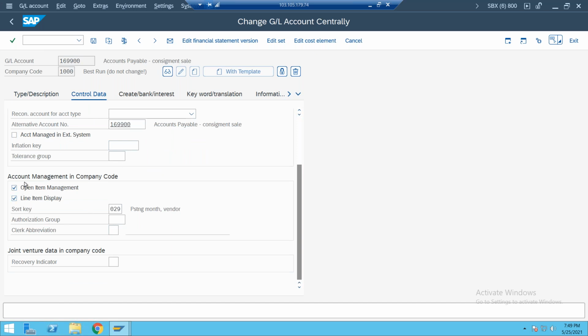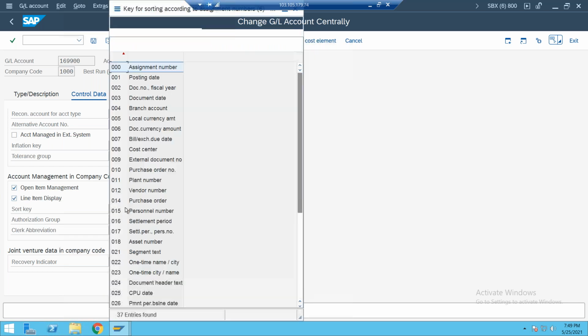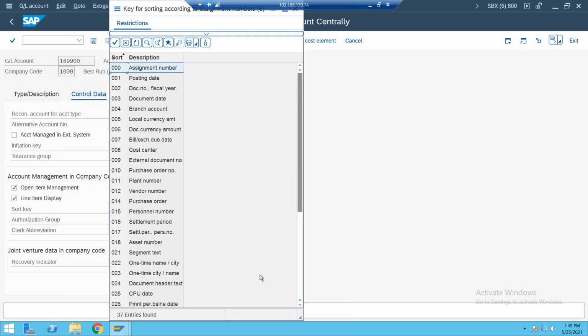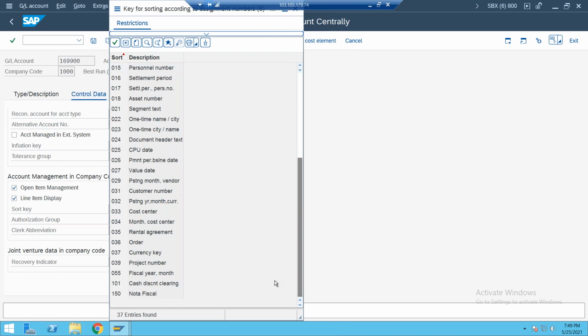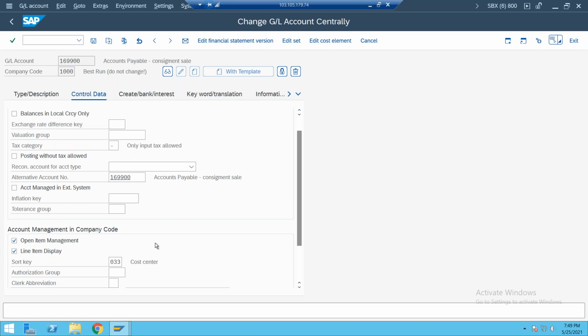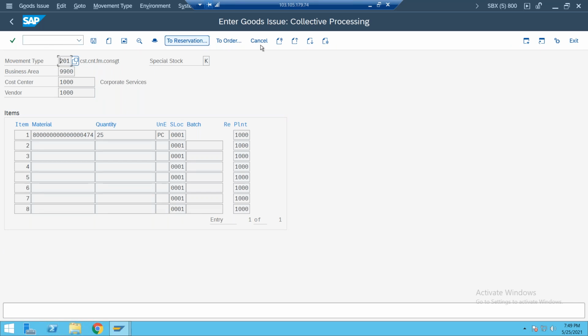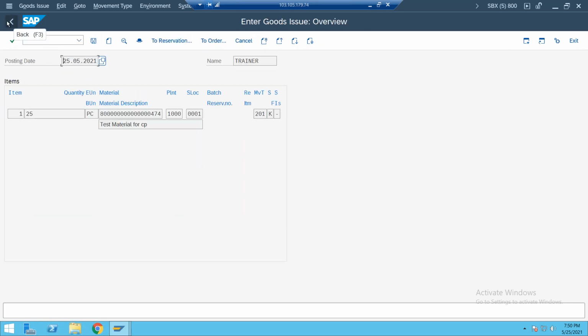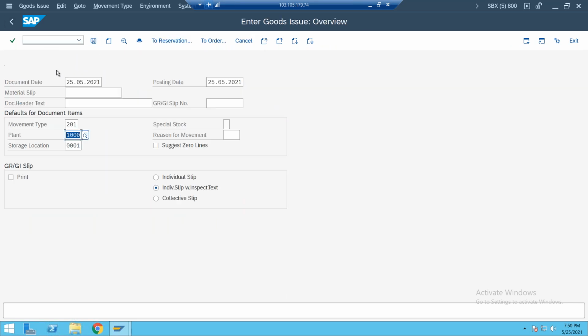Sort account. What is this 0 to 9? Posting and vendor here. I don't know, just trying. Again, if it doesn't happen, we will come back here. Let us see. It's only trial and error based here. I'm not sure about this, but let us try.